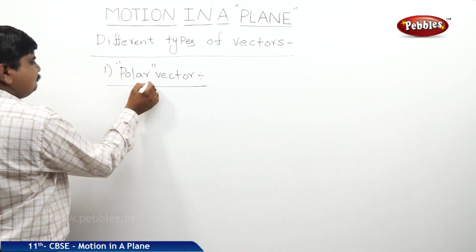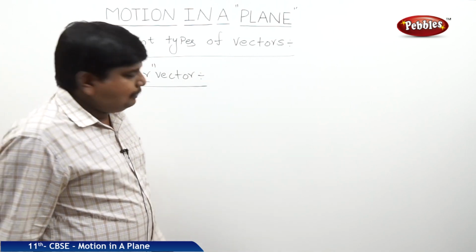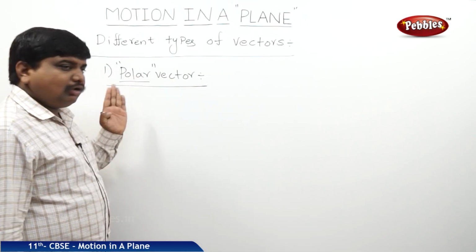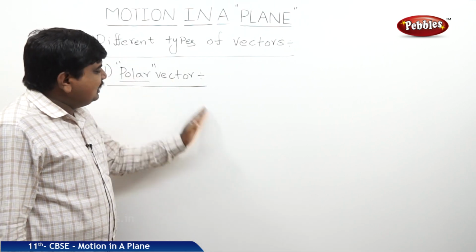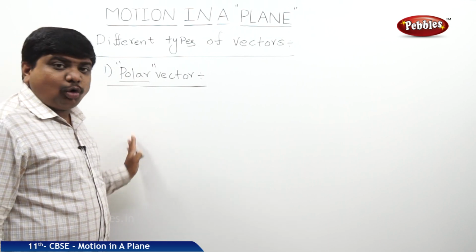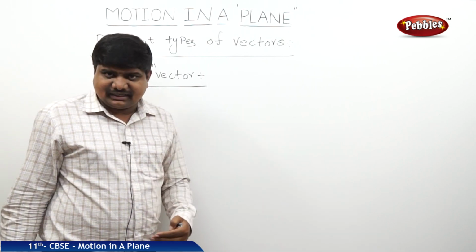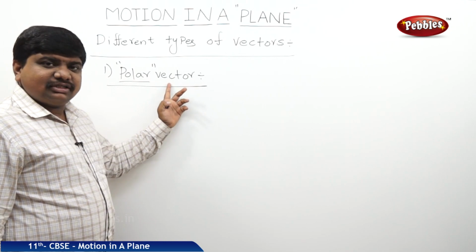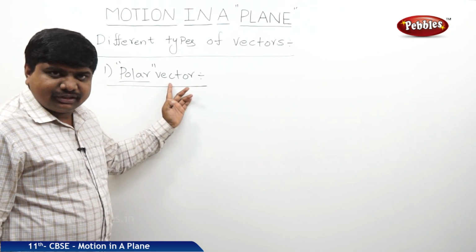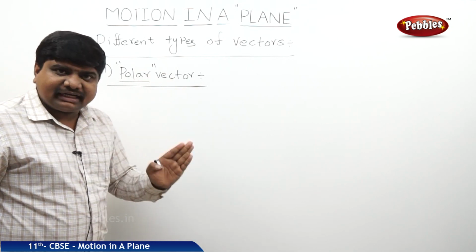In the definition we are observing one term, polar, means some vectors fixed to one pole. Suppose the reference frame or the coordinate system is changing the direction, still these vectors don't change the direction. These types of vectors are called polar vectors.